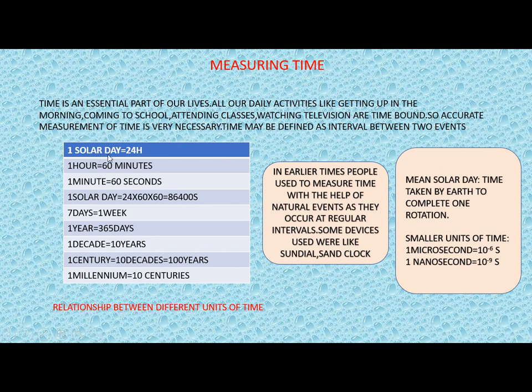Here we have the definition of what is 1 solar day. Here we studied about solar day. Solar day is the time taken by Earth to complete one rotation. We all know that Earth takes 24 hours to complete one rotation. So this is your 1 solar day. And here we have some very smaller units of time. 1 microsecond is equal to 10 to the power of minus 6 second, and 1 nanosecond is equal to 10 to the power of minus 9 second.